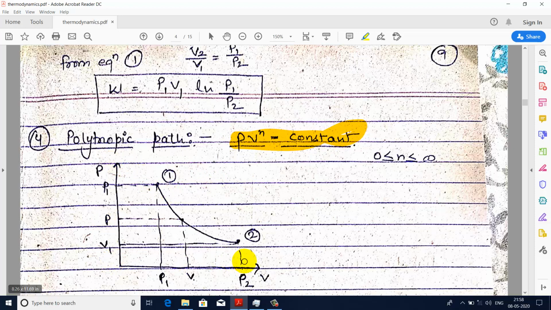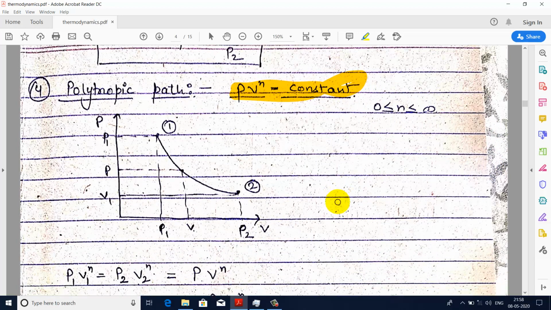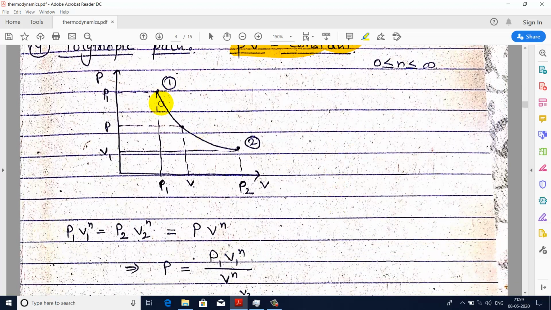In the PV diagram, I have shown a path where a system goes from state 1 to state 2, and we assume that this path is polytropic, which means that it follows this particular relation. Here the value of n can be from 0 to infinity. For this polytropic path, we will calculate the formula for work transfer.